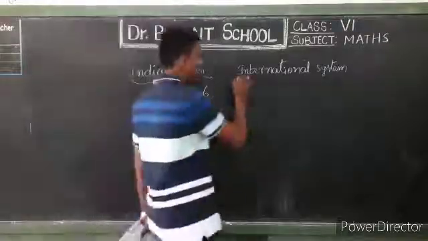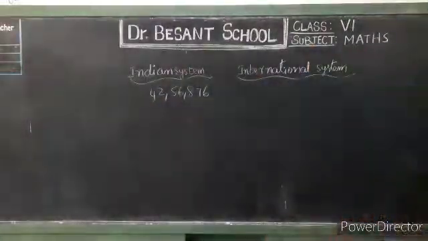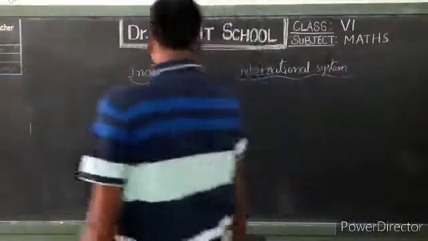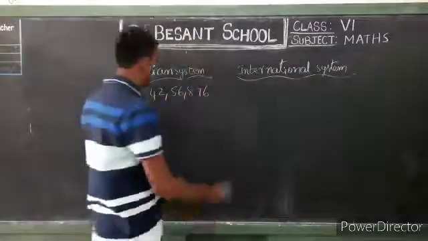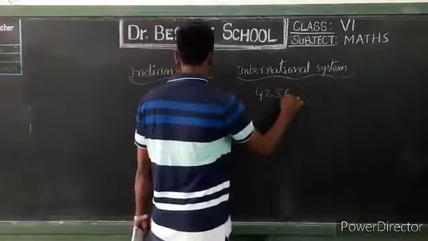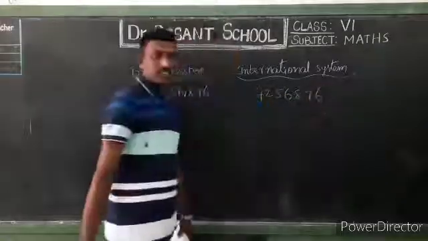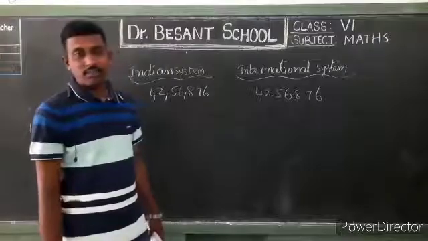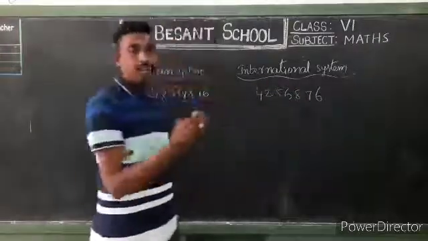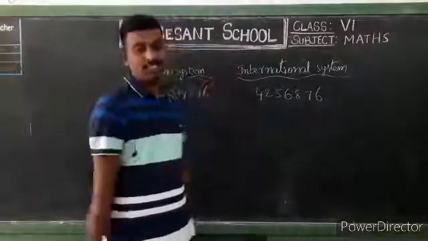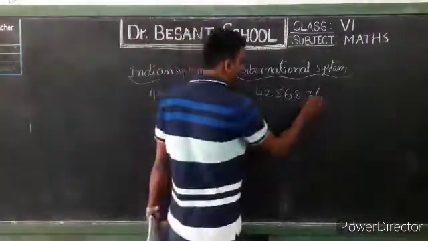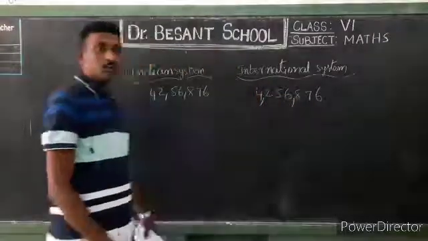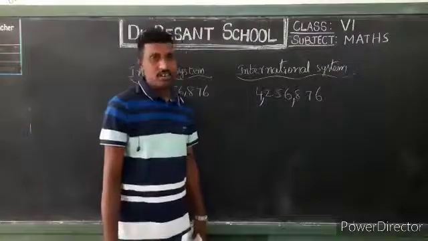Now we have to convert this number into the international system of numeration. How to convert? First you remove the commas and write down the digits: 4, 2, 5, 6, 8, 7, 6. So how to use the commas according to the international system? We have to start from the right side and place a comma after every set of 3 digits. So 1, 2, 3, 1, 2, 3. So this is the number to be written according to the international system.